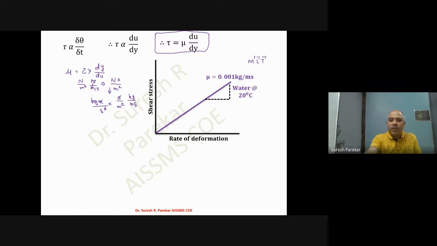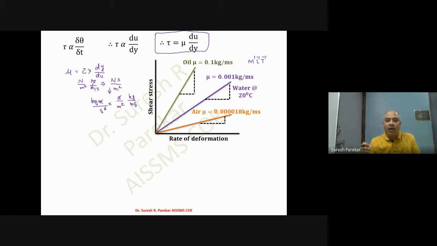Now, if we go to air, that is around 50 to 55 times the value of water, sorry, about 100 times we can say. So we have 0.00018 kg per meter second. And if we go to oil, then we have 0.1 kg per meter second. So likewise, we have these values of dynamic viscosity for water, for oil, and for air.